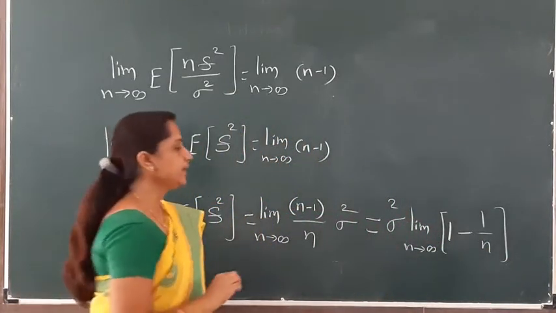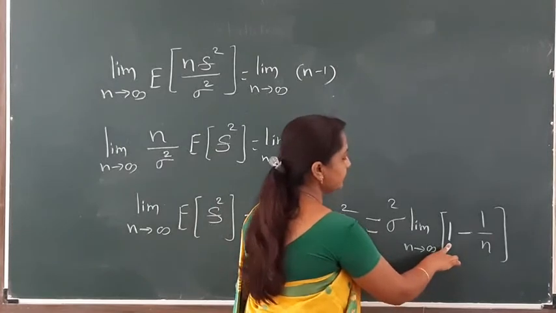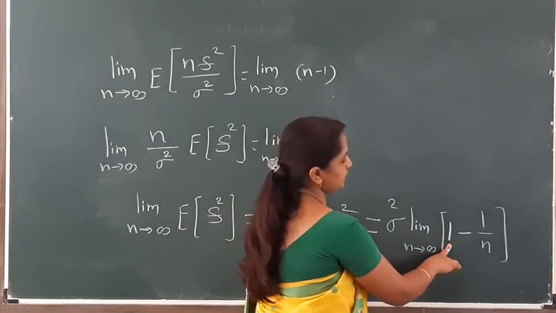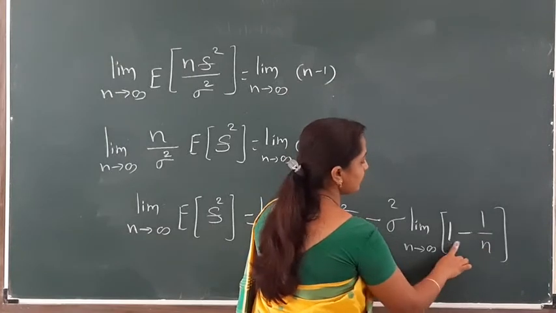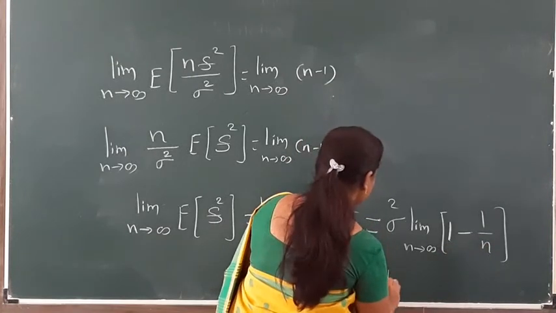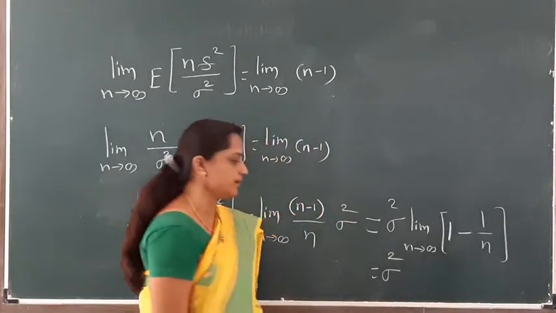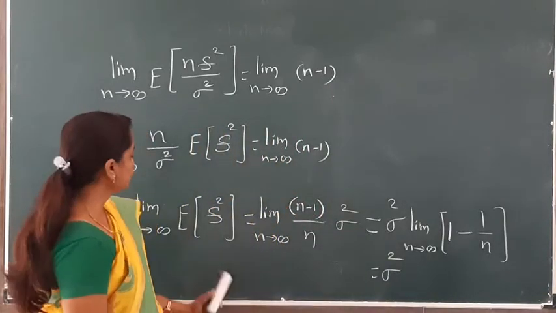All of you know, limit n tends to infinity, limit of a constant is constant itself. n tends to infinity, 1 divided by infinity is 0, 1 minus 0. So I have written down here, which is equal to sigma square. Means this is our first condition.